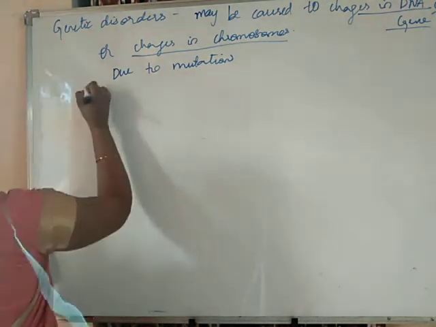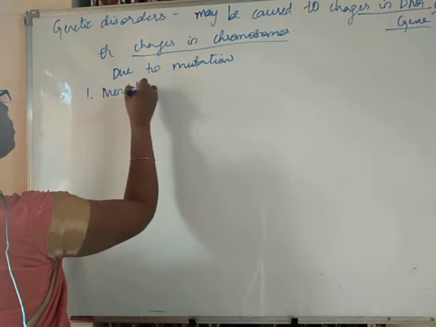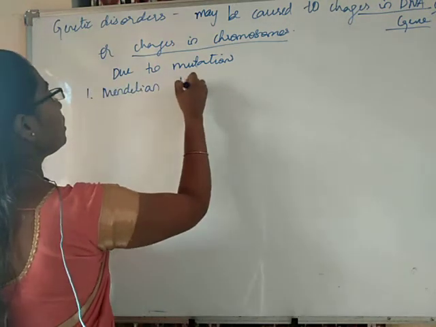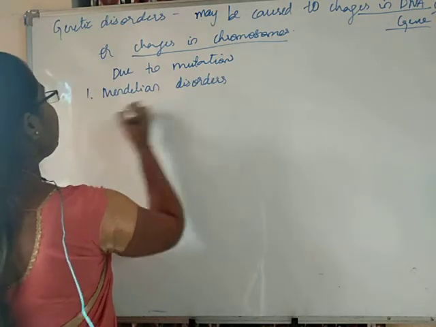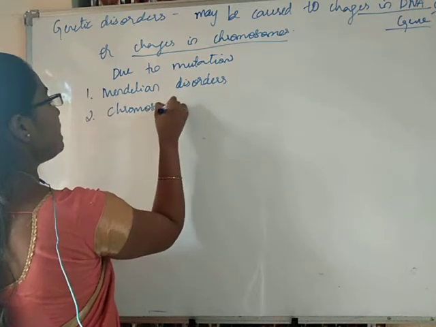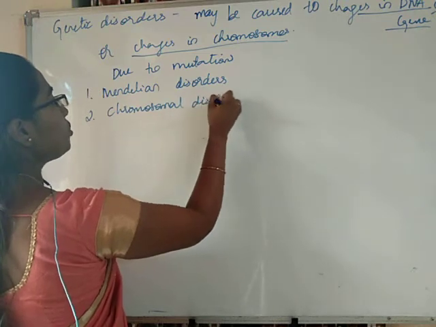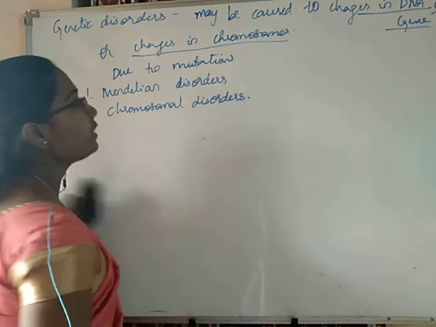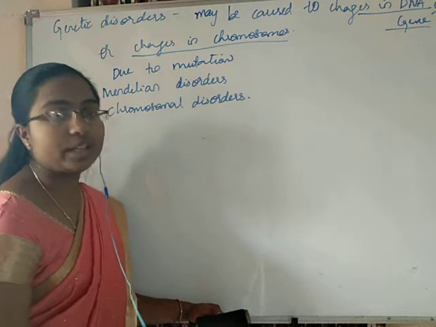The first one is Mendelian disorders and the second one is chromosomal disorders.